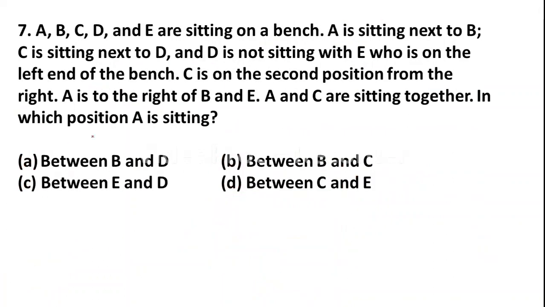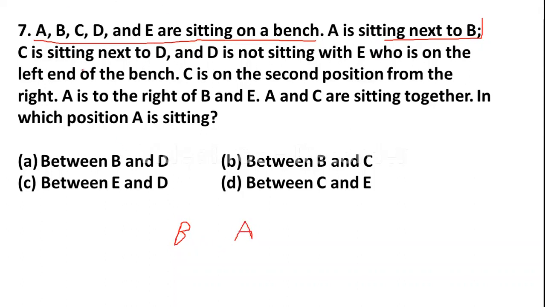Friends, A, B, C, D, E are sitting on a bench. We will solve it while reading the question. A, B, C, D and E are sitting on a bench. A is sitting next to B. Okay, here B is there, then here A is there.